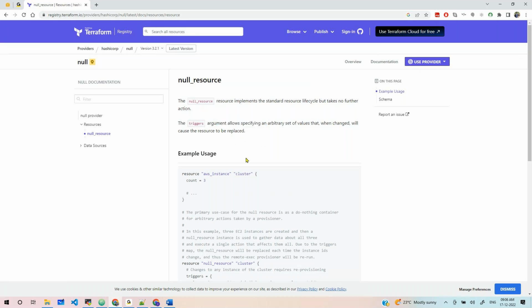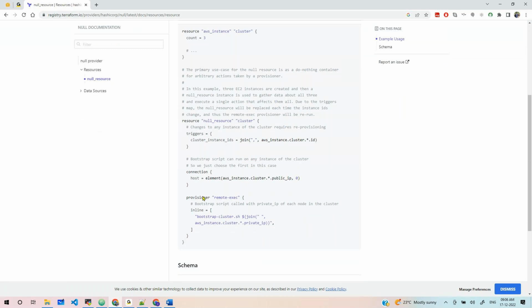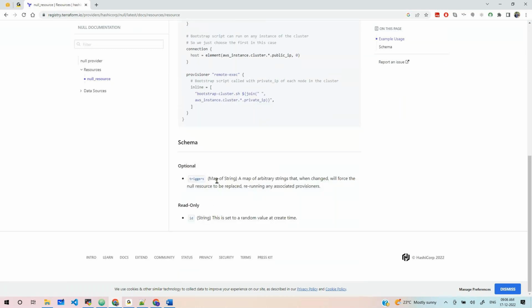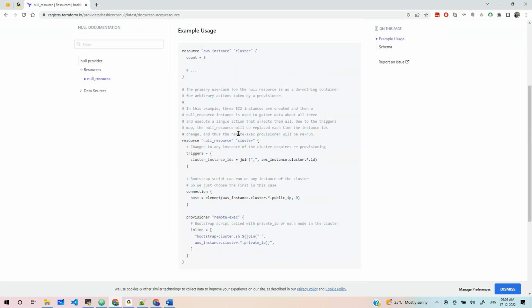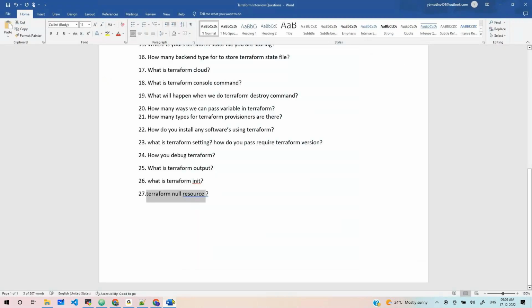There is one more question I faced: if you want to set up some dependency, at that time also we can use the null resource.